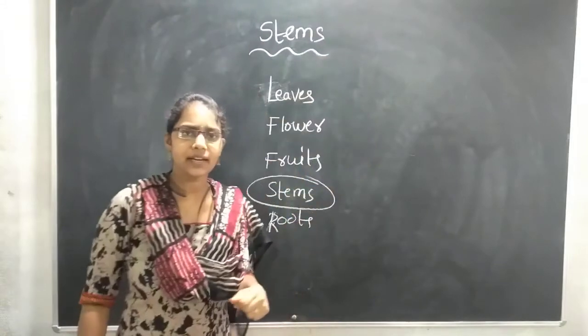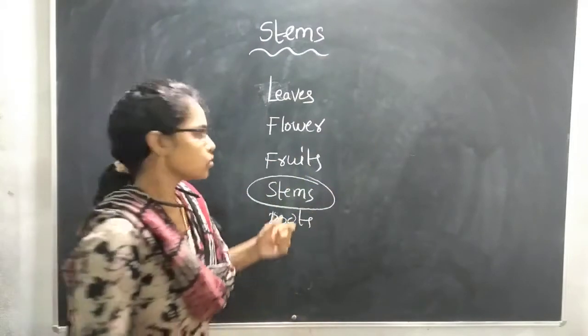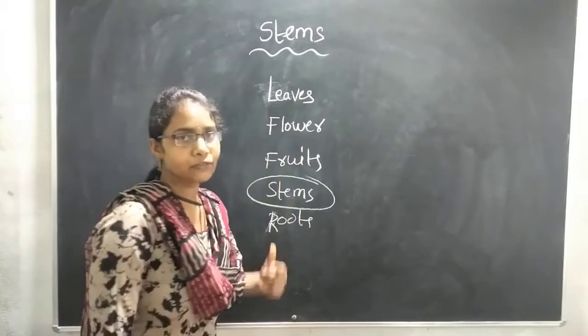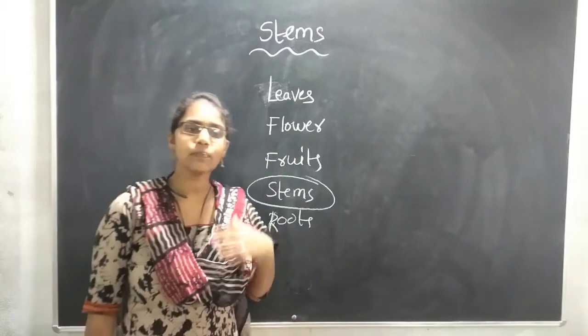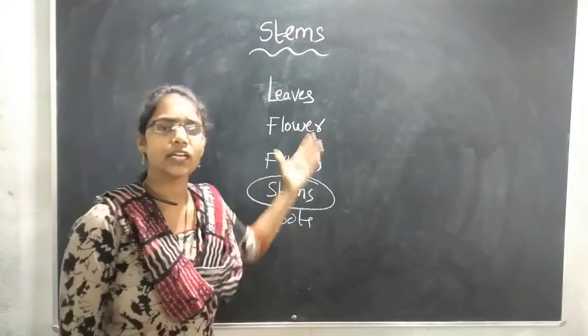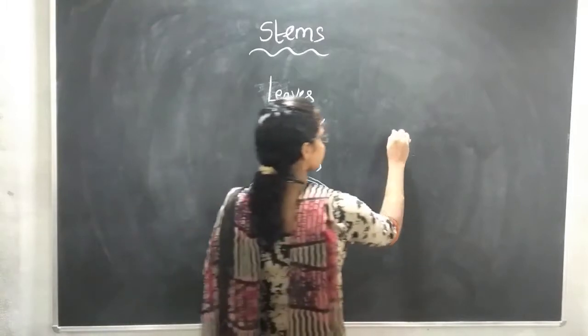See here, children, I'll ask you one question. These are the different parts of a plant. Why do plants need so many parts? This is a plant.